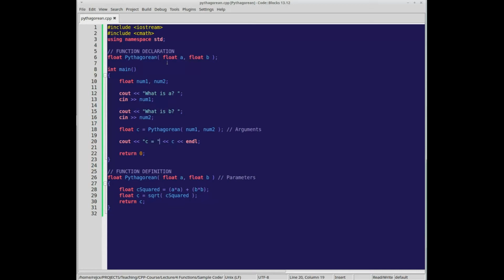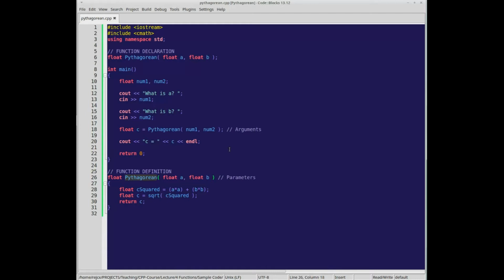So this might not be very obvious as to why it might be useful to use functions in this context, but as a program starts growing, it helps keep things cleaner. Like if we needed to call this multiple times, we don't want to write the same formula over and over again because that can give us some errors. This also kind of gives us a description of what's going on here. Like if you weren't familiar with what this formula was, this could kind of describe it.